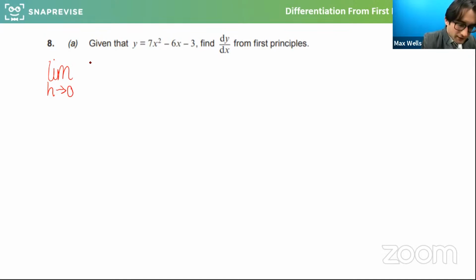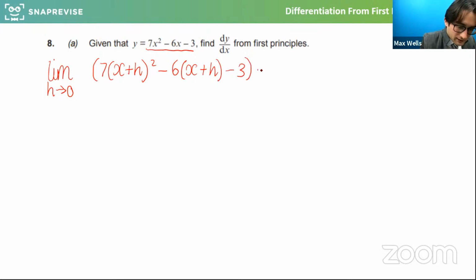Now, this is where it gets a little bit weird because the function is this. So if I sub x plus h in as x, I sub it in a couple of places. So what I'm going to get here is 7 lots of x plus h squared minus 6 lots of x plus h. Oh, not x plus 3. x plus h minus 3. Then I'm going to take away the actual function with just x subbed in.